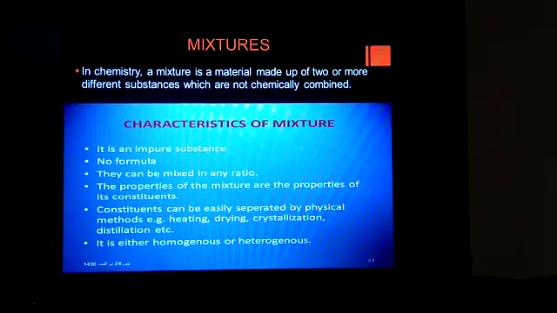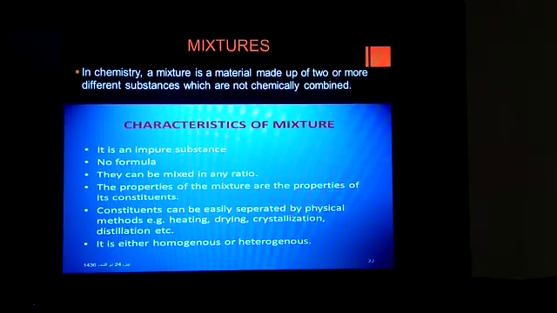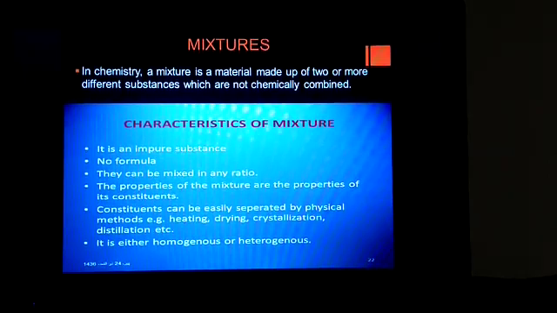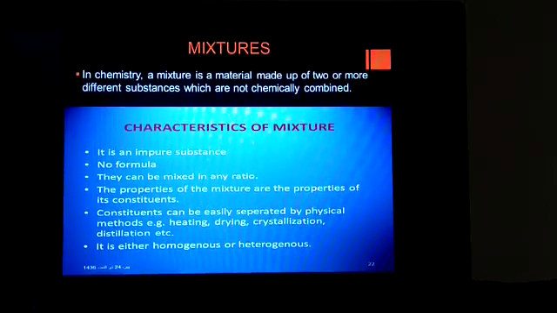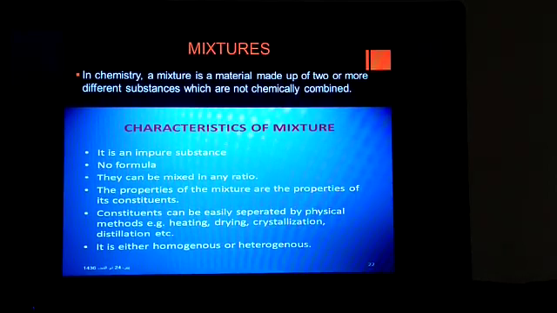The formation of a mixture does not involve any chemical change. Just because of that, no new atoms or molecules are formed. Examples: air, rocks, wood, lemonade and milk are some examples of mixtures.